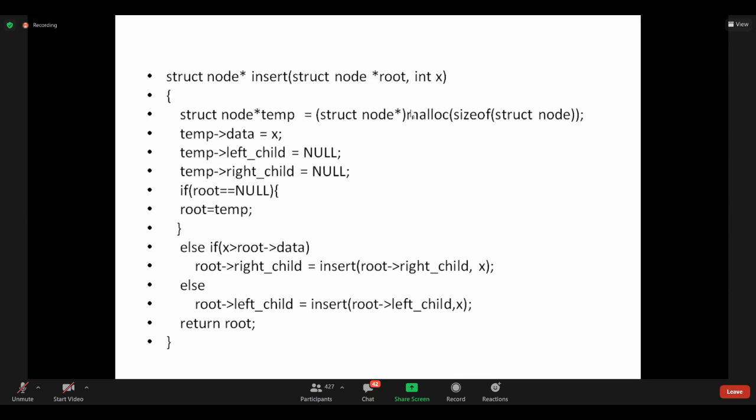If my root is 10 and the new node I'm trying to insert is 9, then it should be placed on the left side, because it is less than the root. If it is greater than the root, it goes on the right side. According to that, temp of data is equal to x, that is my 9. Initially that node will be created, with left child and right child as null. Then if it is less than root of data, like that I am proceeding.